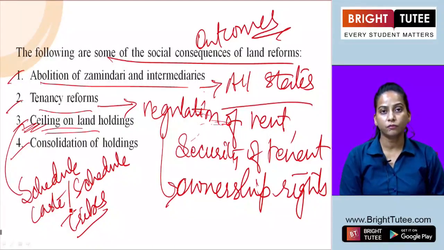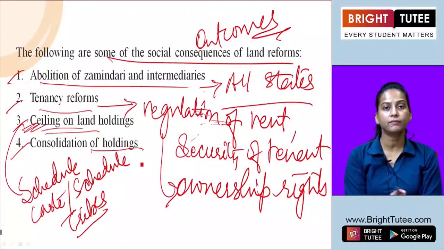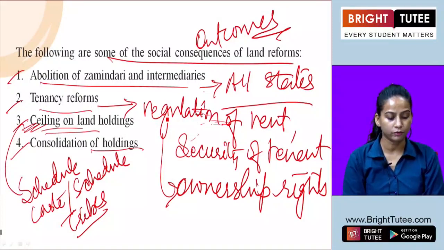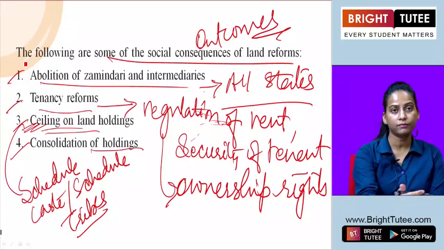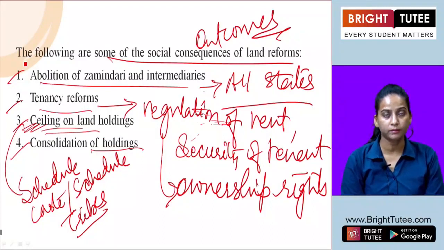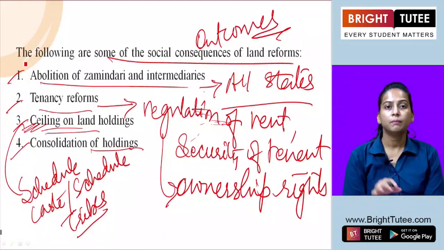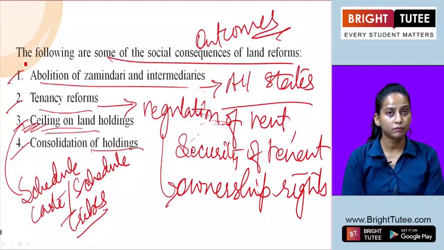The next one is consolidation of holdings. Consolidation of holdings basically aimed at consolidating the small and scattered holdings in different villages. However, this has not been very successful in all the states. So what we can conclude is that different land reforms were adopted, but the outcome was not satisfactory.